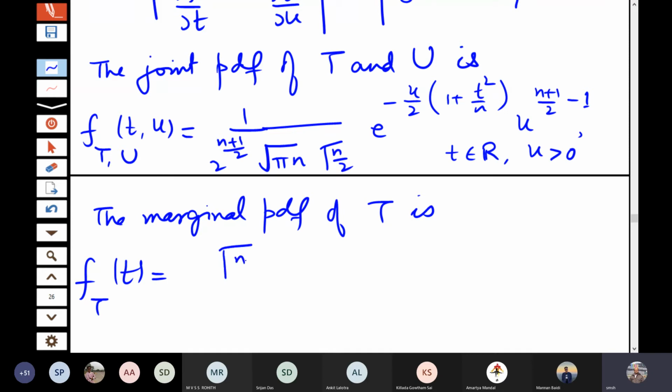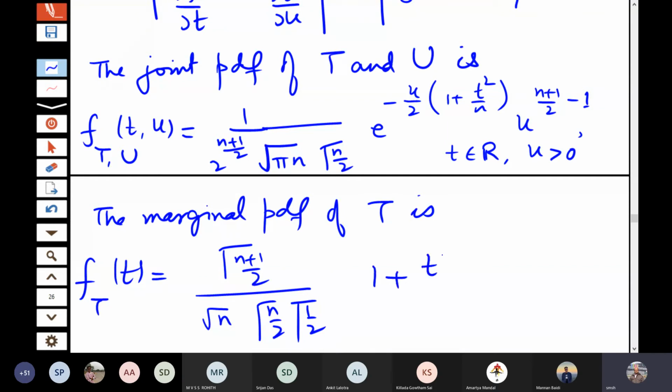gamma n plus 1 by 2 divided by all these terms. So there will be 2 to the power that, then that 2 to the power n plus 1 by 2 will get cancelled out with this, and then root pi I can write as gamma half, root n will be there, then gamma n by 2 gamma half, and then this term will become 1 plus t square by n to the power n plus 1 by 2 in the denominator.